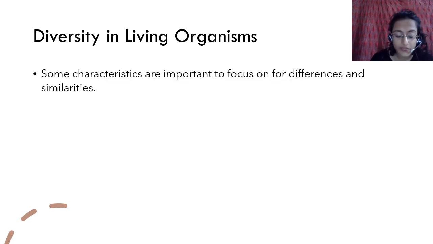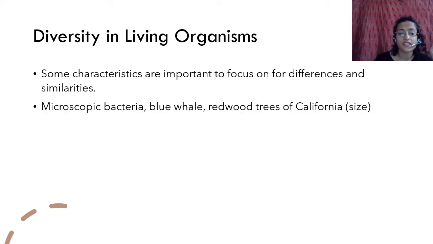And what is important is, when you look at this from a scientific point of view, you realize that there are some characteristics that are important to focus on for differences and similarities. जैसे आई कलर हुआ, आपके और आपके किसी फ्रेंड में आई कलर का डिफरेंस है, आप एक दूसरे को अलग उस नजरिए से नहीं देखते हैं कि आई कलर डिफरेंट है इसलिए. So it is not a very important characteristic, for example. But there are certain characteristics जो evolutionary point of view से important होते हैं, या फिर किसी और point of view से important होते हैं, आप वो देखते हैं. And those certain characteristics are focused upon to look for differences and similarities.